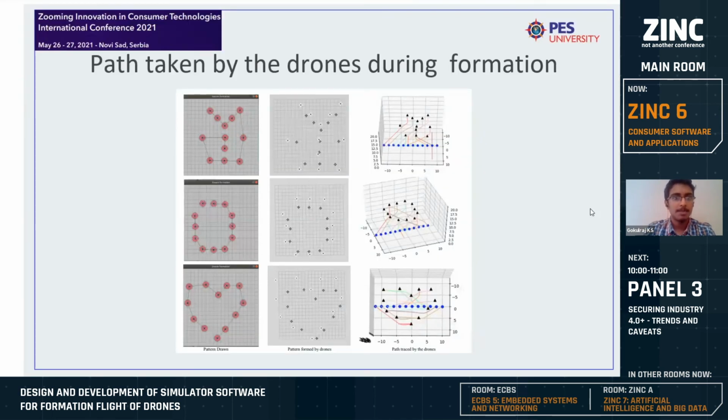You can see the results obtained by our pattern formation algorithm. On the left side, you can see the drawn pattern and on the right side, the drones forming that shape. And in the rightmost, you can see the path taken by each drone, where blue represents the initial position of the drone and the black color triangle represents the final position of the drone. This is a 3D graph generated. We just took screenshots so that we can present it in the PPT.